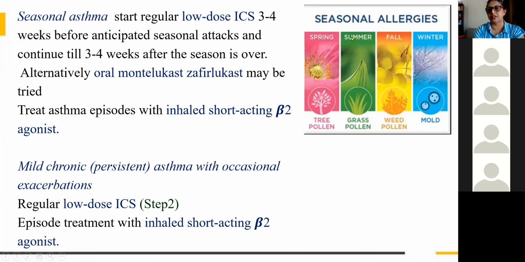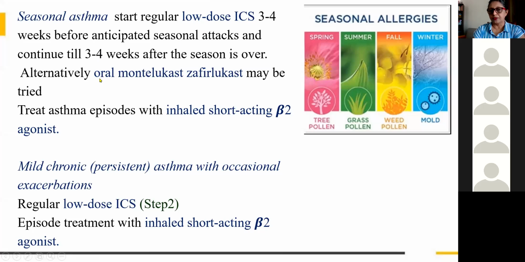Suppose it is during summer, say in countries like India it starts in March, then they have to start in February itself, low dose inhaled corticosteroids, and it should be continued. Also once summer is over, again they have to continue 3 to 4 weeks after the season is over, because for patients who are having bronchial asthma, it is really troublesome. So they have to continue till 3 to 4 weeks after the season is over.